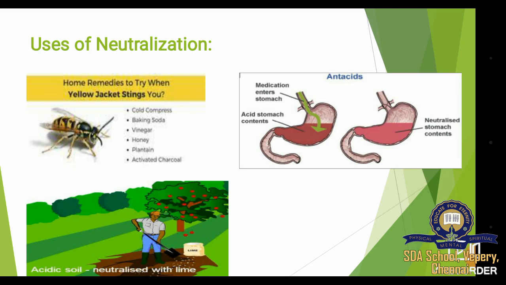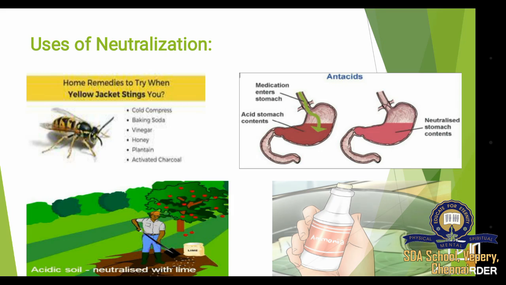Then it is used for acidic soil. When the soil is too acidic, a base such as lime is used to neutralize it. Farmers use the base to neutralize the soil for growing crops. Next it is used on clothes or on our body.